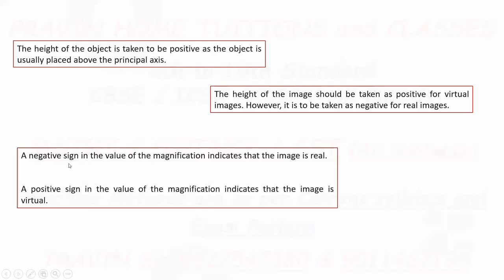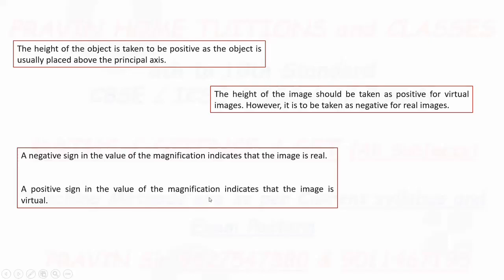Now, a negative sign in the value of magnification indicates that the image is real. If you solve any problem and find the value of magnification, and the value comes out negative, its meaning is that the image is real.